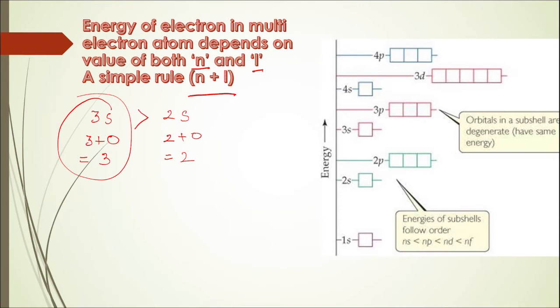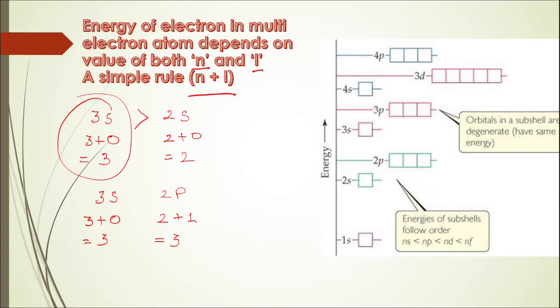But sometimes you may get the same value of n plus L. Let us understand this. Once again I am going to compare 3s, but this time I will compare it with 2p. Now for 3s, as we know, the value of n plus L will be 3 plus 0, and that is equal to 3. And for 2p, n is 2, and for p subshell the value of L is 1. So it would be 2 plus 1, and that is again equal to 3.